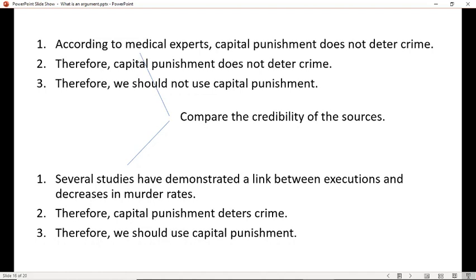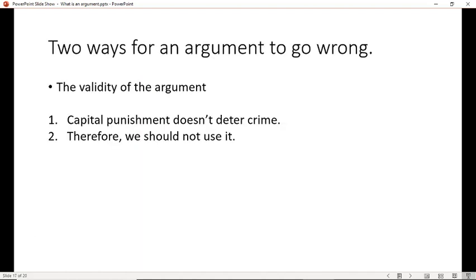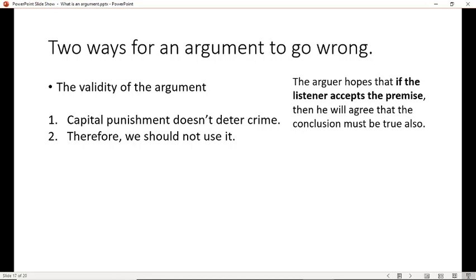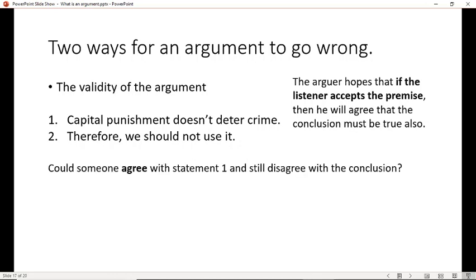But I'm interested in something very different here, because there's another way for this argument to go wrong. Remember the validity of the argument. The arguer hopes that if the listener accepts the premise, he'll agree the conclusion must be true also. Could someone agree with statement 1, say, I don't think it does deter crime, and still disagree that we shouldn't use it? Could he say, I agree it doesn't deter, but I still think we should use it?